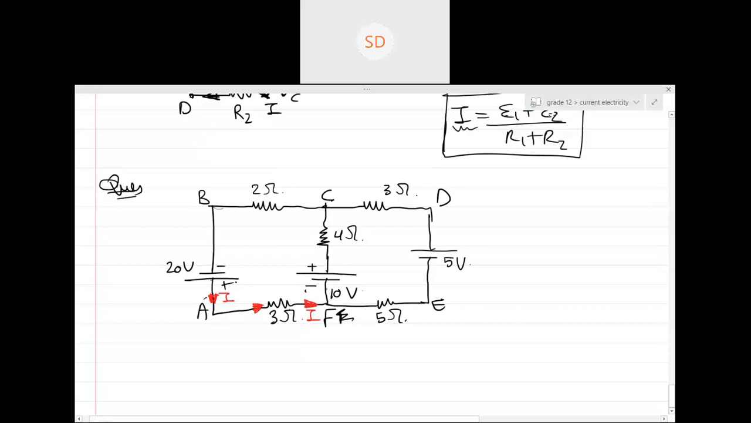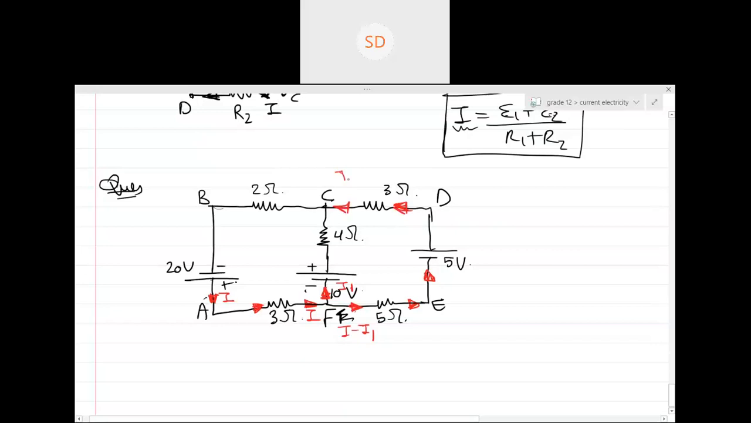Let's say a current I1 goes here. How much current will be left over here? Try to keep your variables to the minimum. If I1 current is going over here, then the current over here should be I minus I1. This I minus I1 current will pass through the 5 ohm resistor, 5 volt battery, 3 ohm resistor, and then come over here.